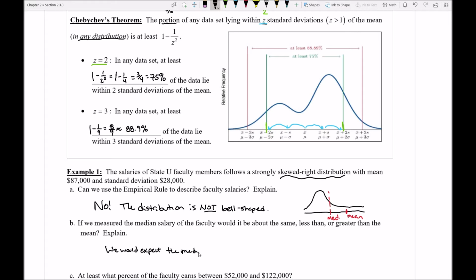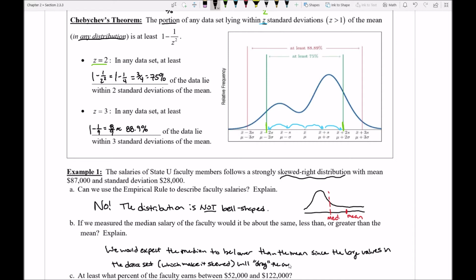the median to be lower than the mean, since the large values in the data set, which make it skewed, will "drag the average up."